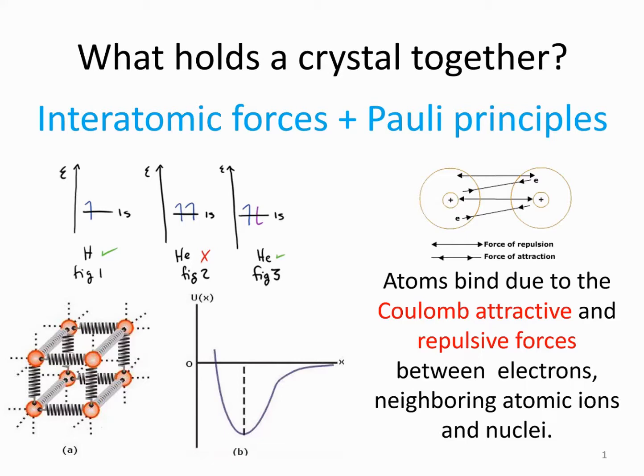In this chapter, we will study the interatomic forces as well as explain them using the Pauli principle. A very simple answer is that the atoms bind together due to the Coulomb attractive and repulsive forces between electrons, neighboring atomic ions, and nuclei.